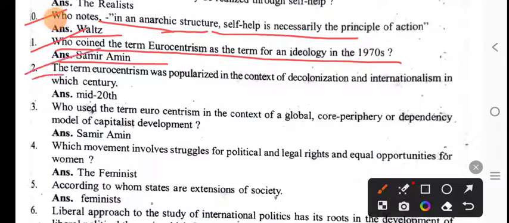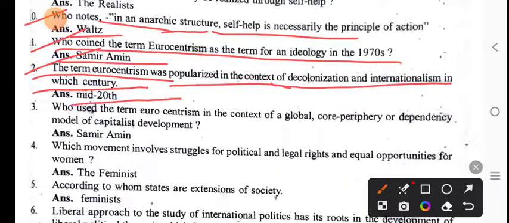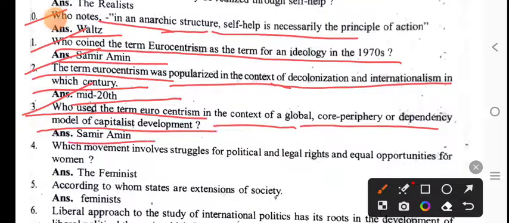The term Eurocentrism was popularized in the context of decolonization and internationalism in which century? In the mid-20th century. Who used the term Eurocentrism in the context of the global core-periphery or dependency model of capitalist development? Now, Samir Amin used the term Eurocentrism in the context of the global core-periphery or dependency model of capitalist development.